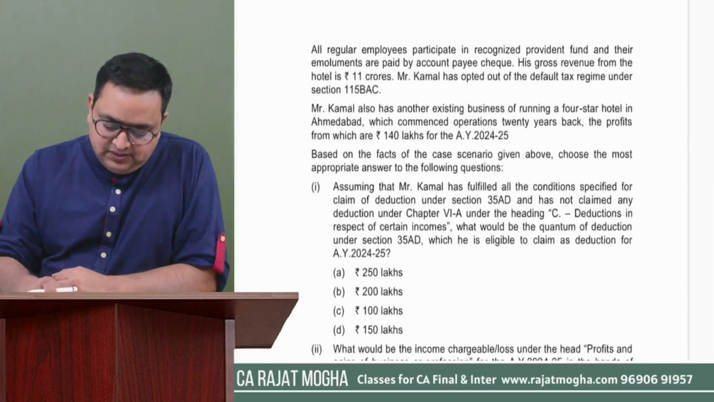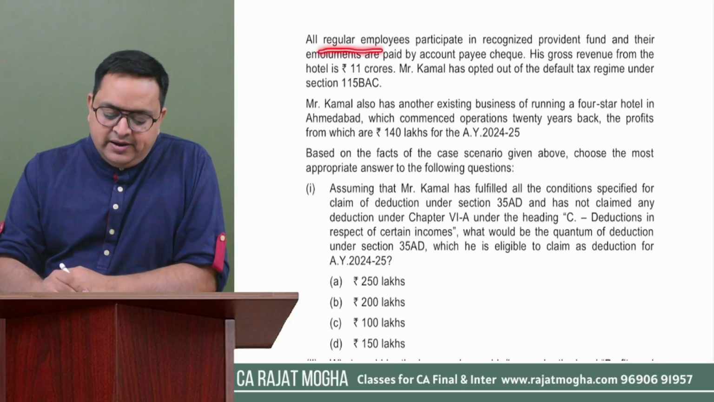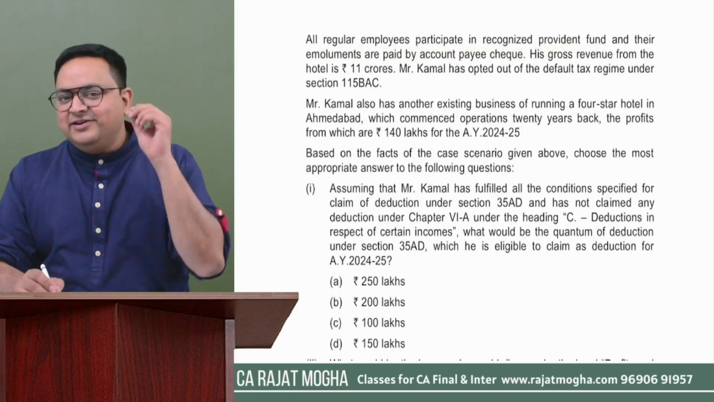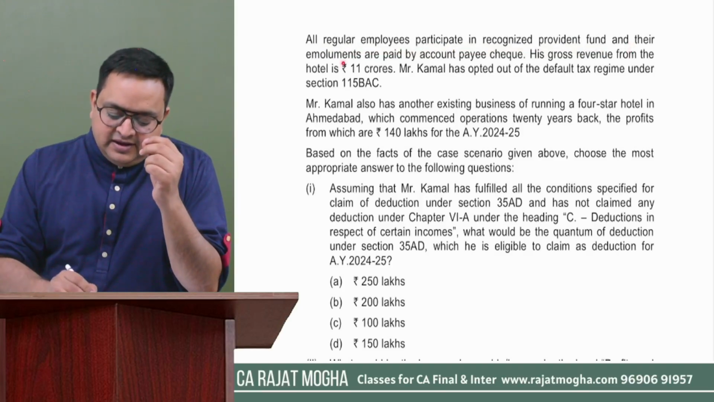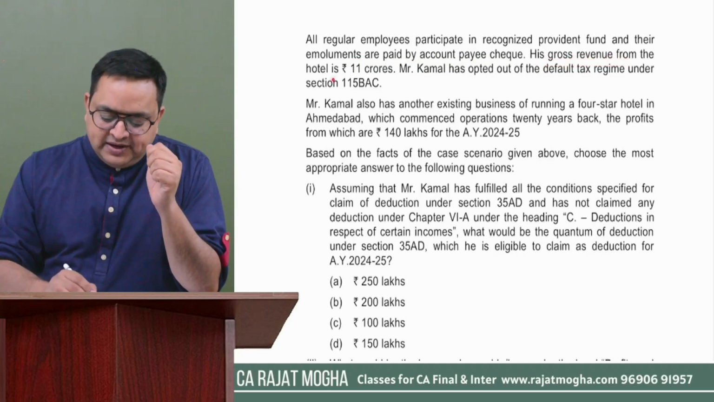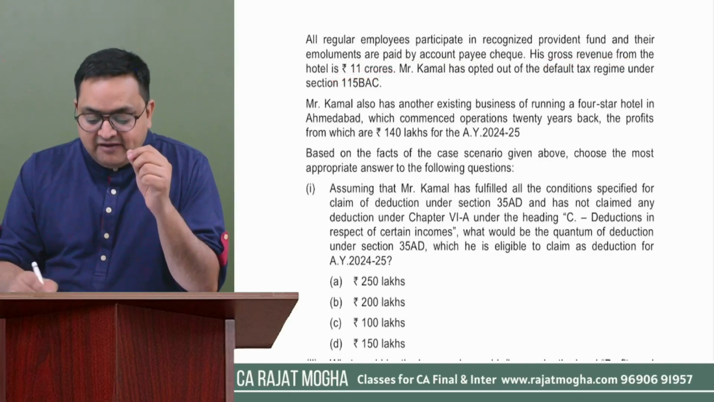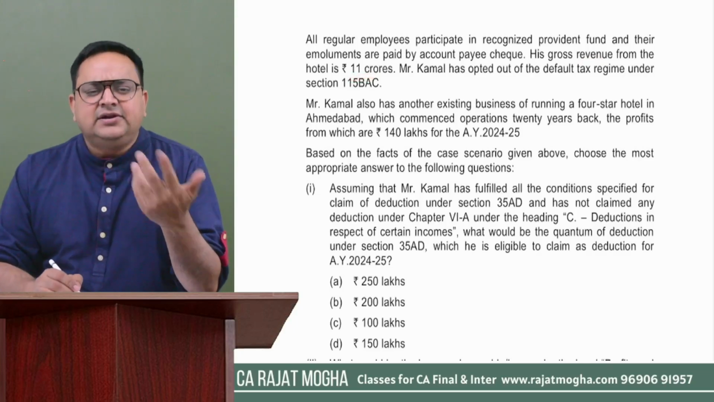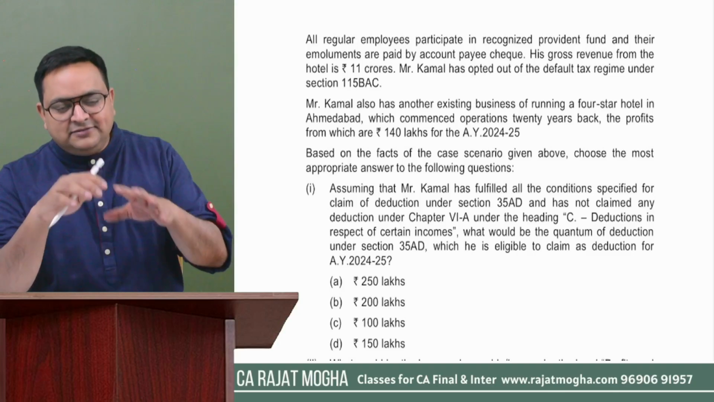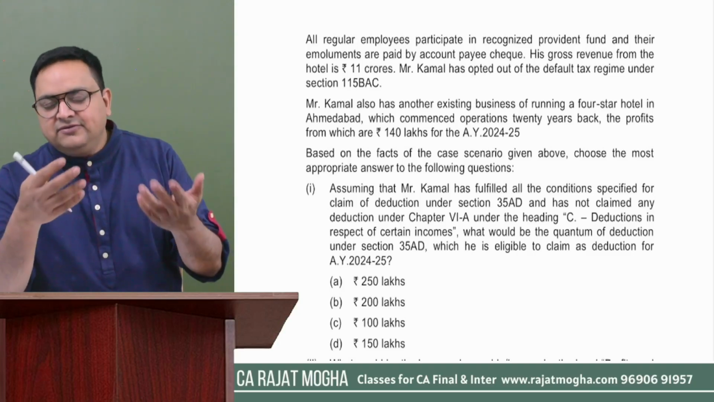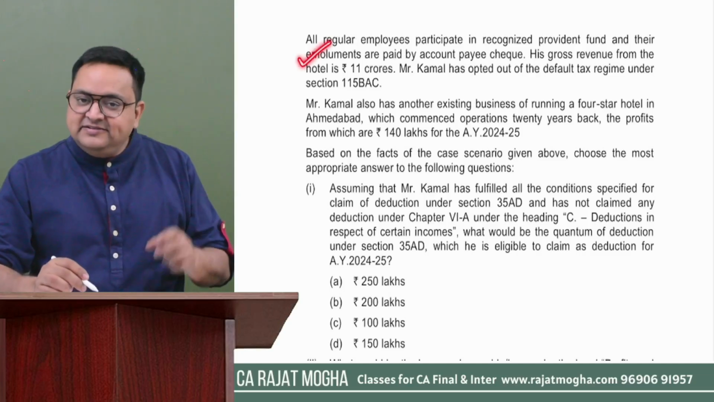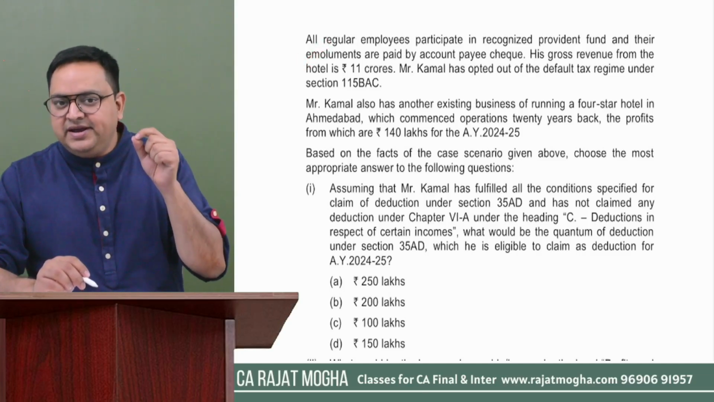Okay. Now it is mentioned all regular employees participate in the RPF. This is one of the conditions of 80JJAA. And their emoluments are paid by account payee cheque. Good. His gross revenue from the hotel is 11 crores. See why they have given the gross revenue. Gross revenue means the turnover is 11 crores. Because by reading this line, we came to know that this person is liable to get his accounts audited, because if the turnover is more than 1 crore, then audit is required. So this person is eligible to get the deduction of 80JJAA also.